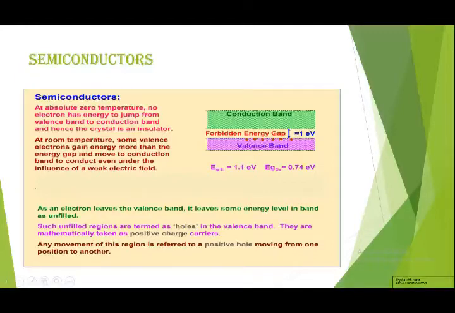As an electron leaves the valence band, it leaves some energy level in the band unfilled. Such unfilled regions are termed holes in the valence band, and they are mathematically taken as positively charged. It means holes are positively charged and electrons are negatively charged.